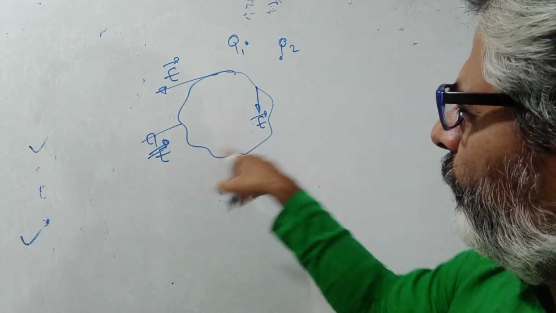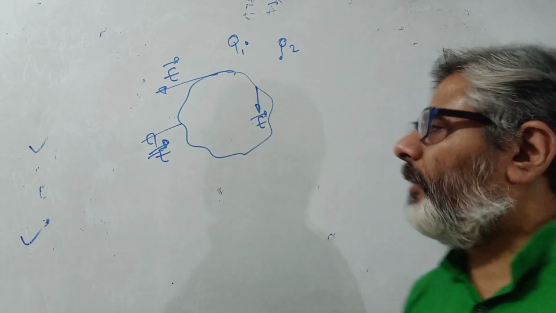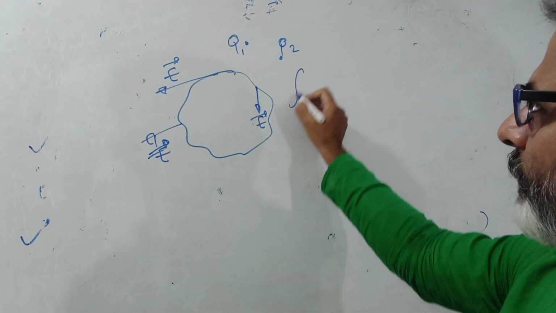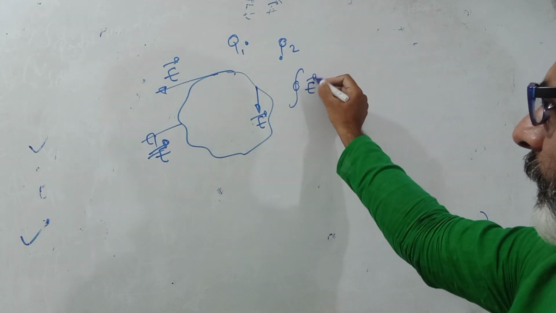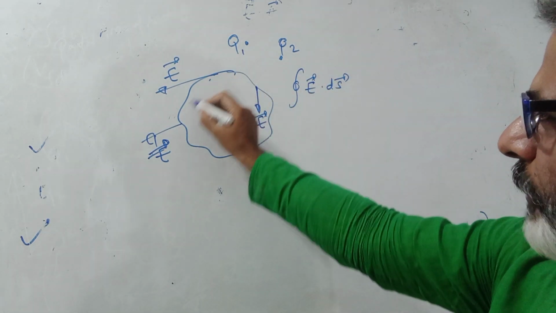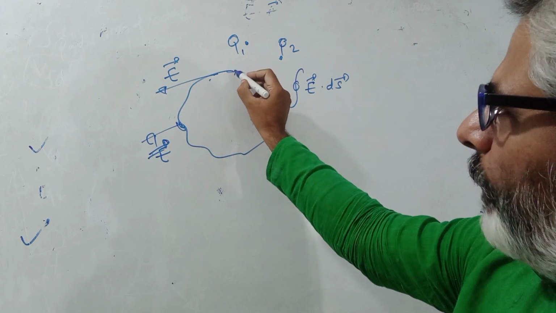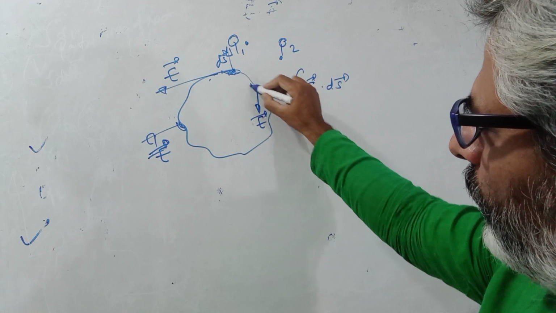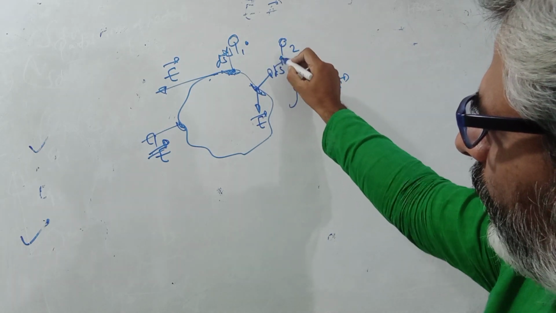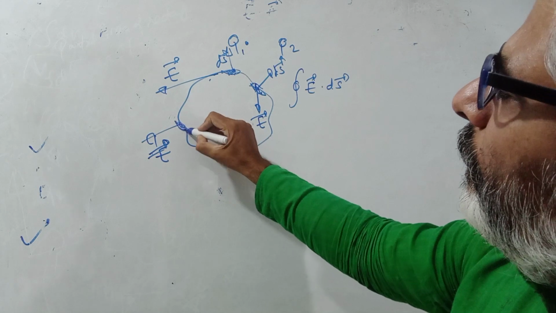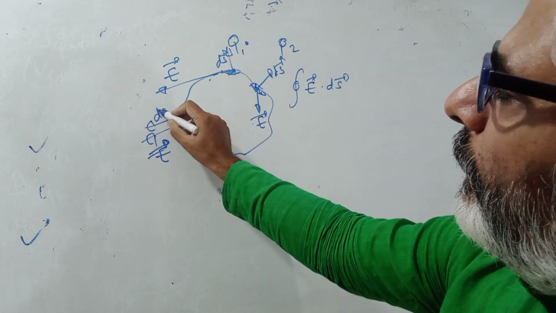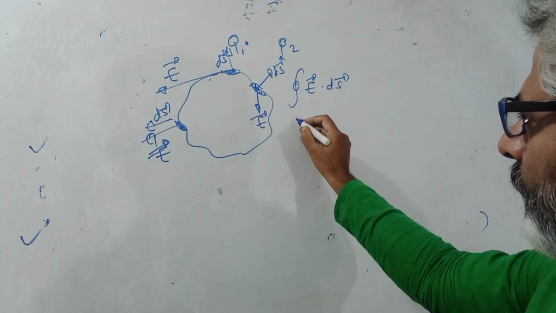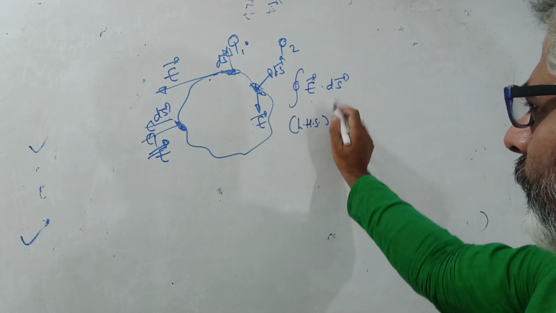I can call it E1, E2, E3. Generally E vector, which is not constant but changing everywhere. So left hand side of Gauss law will exist, that is E dot ds, because E is there everywhere, and area vector तो आपका होगा ही होगा. Area vector ds vector would be there. यहाँ पे आप बनाओगे हर जगह area vector normal. Area vector कैसे लेते हैं? Normal to that area. So ds vector भी होगा, E vector भी होगा. So left hand side, ये जो आपकी आती है left hand side, ये exist करेगी.